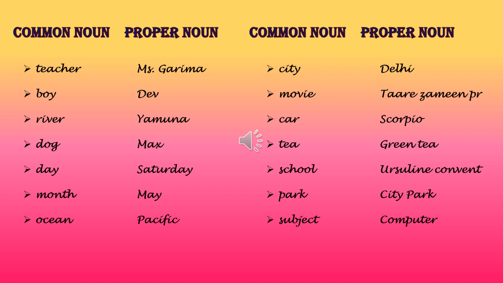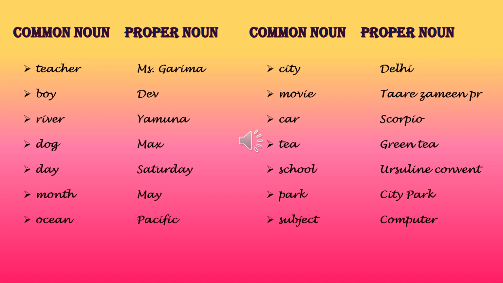Month. Month is a common noun. Any month. There are 12 months. I can be talking about any month. But if I am specifically talking about May, that means proper noun. Special name I have given to that month. Same way, ocean, any ocean, common. But if I am saying Pacific Ocean, proper noun.